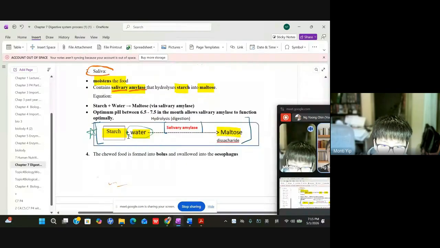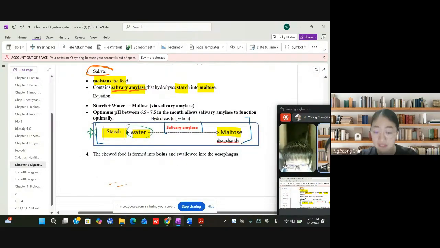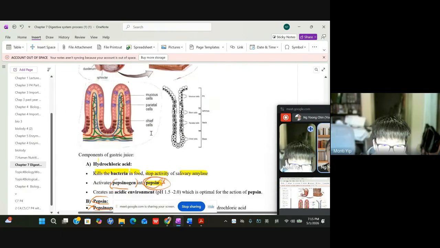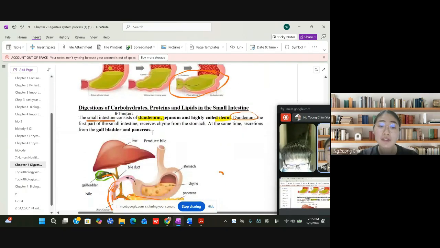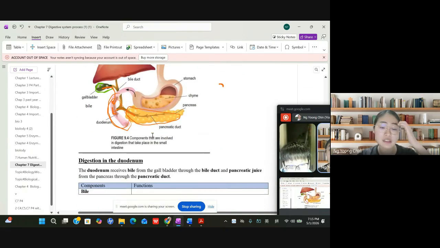Right here, okay? In the first place, they will digest the starch. Not digest maltose, they'll just digest the starch, which is they will just convert starch to become maltose. And then the second part will be the small intestines. Yeah, in the small intestine, they will perform the digestions.